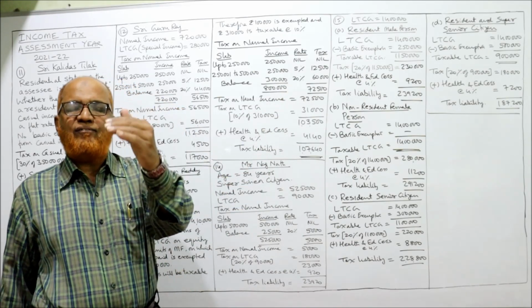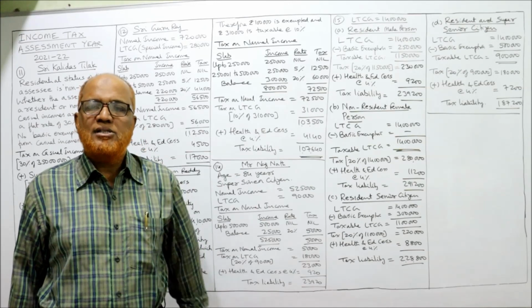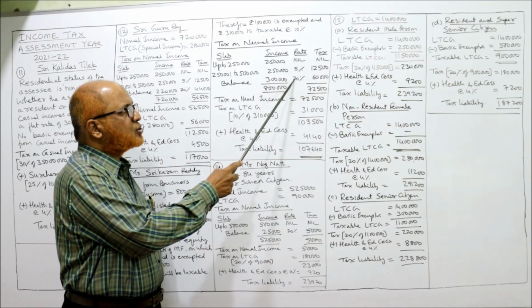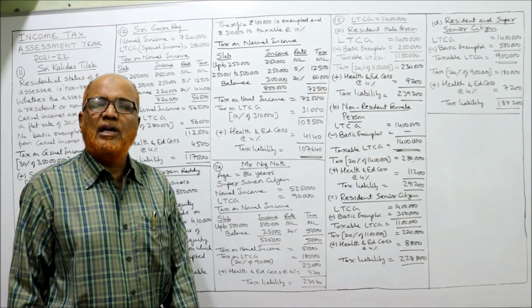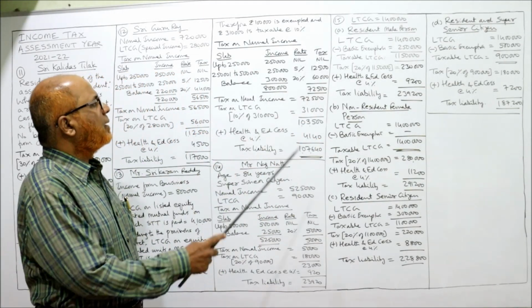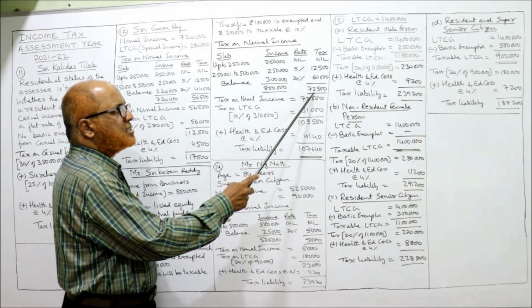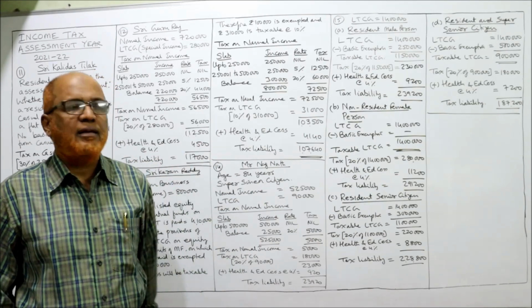Remember 0%, 5%, 20%, 30%. Four rates are there. 0% is the first basic exemption limit. Next 5%, next 20%. If there is any, 30% also will come. Over 10 lakh, if a person is having income over 10 lakh rupees, the rate of tax is 30%. Now we have balance 3 lakh into 20%, 60,000. Take the total, 72,500. 72,500 is the tax on normal income.